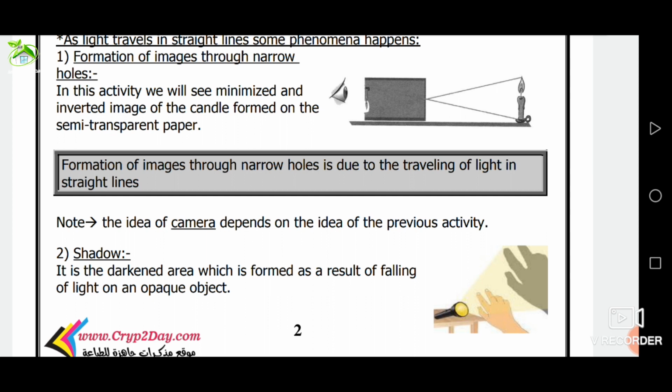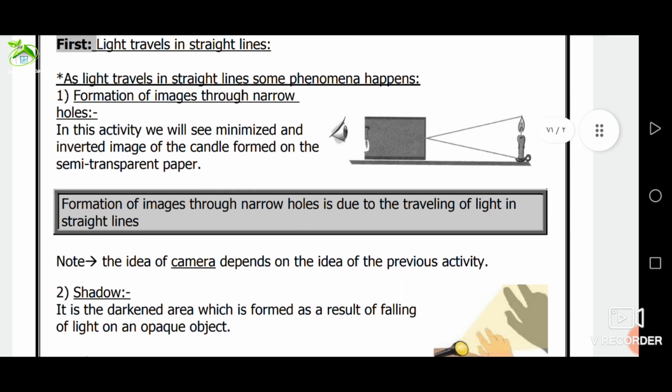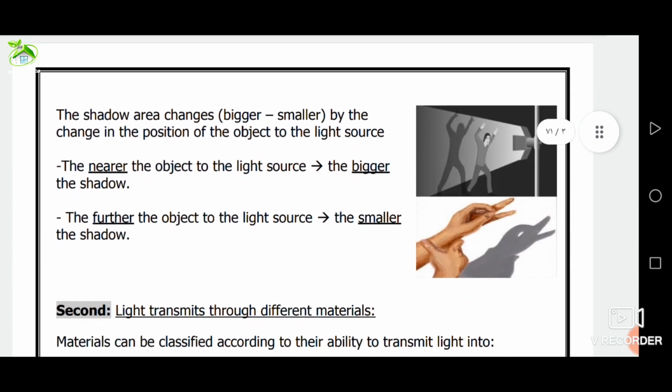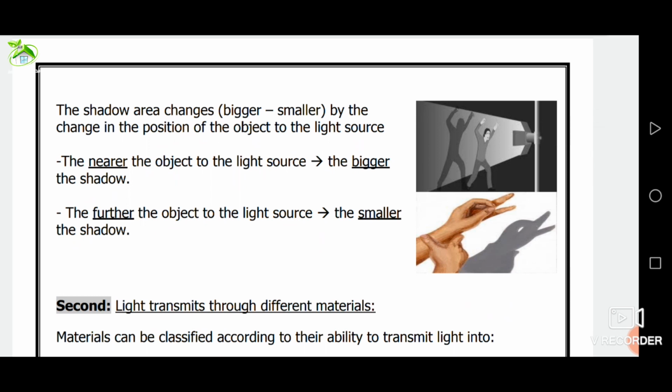Number 2, formation of shadows. What is the meaning of shadow? Shadow is a darkened area which is formed as a result of the falling of light on a big object. The nearer the object is to the light source, the bigger the shadow. The farther the object is from the light source, the smaller the shadow.